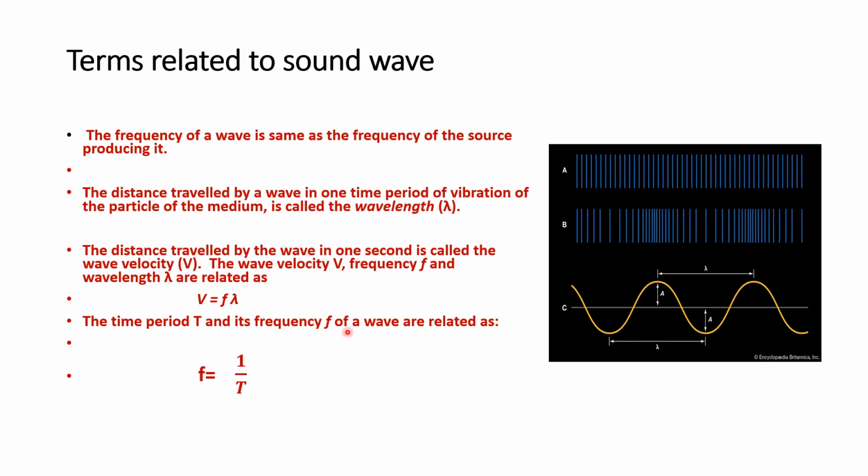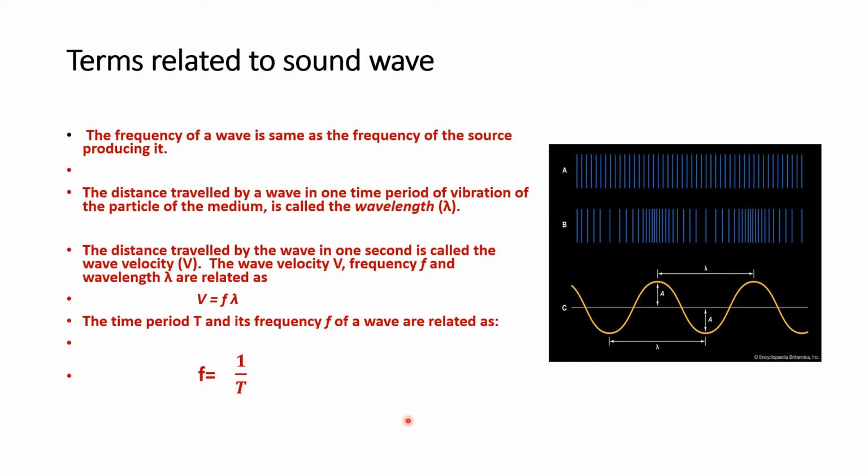And time period and frequency are related by the formula F is equal to 1 by T, where frequency is the number of vibrations in 1 second and time period is the time taken for one vibration. So how are they related to each other? They are reciprocally related to each other. Frequency is equal to 1 by time period. So if we have the frequency given as 20 hertz, 20 hertz means 20 vibrations in 1 second.